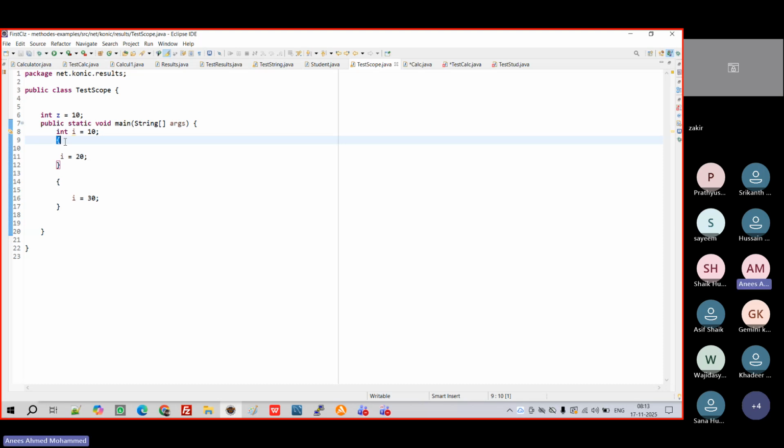If I'm creating a variable outside of the methods, it is available for all methods. It's class level. We call it a property of that particular class. One example is we took Student. Student is having int I, which means it's a property of that one. Student int roll number is a property of that student. String name is a property of that student, right? Marks.